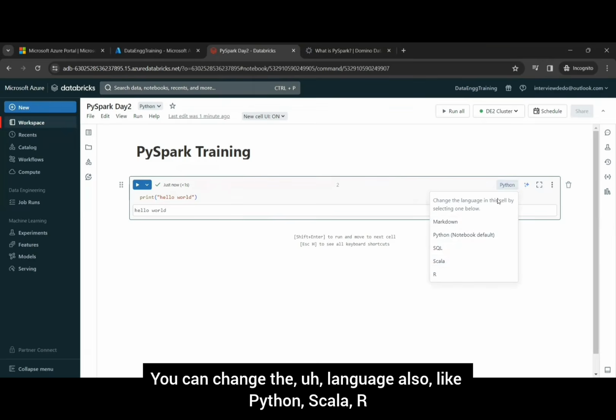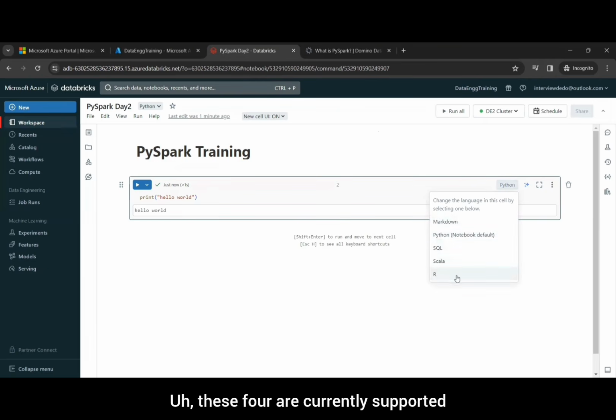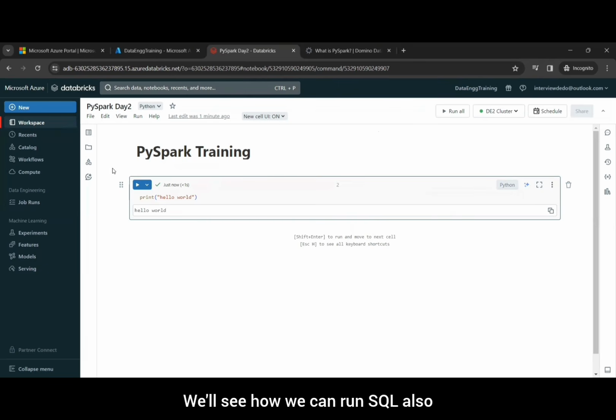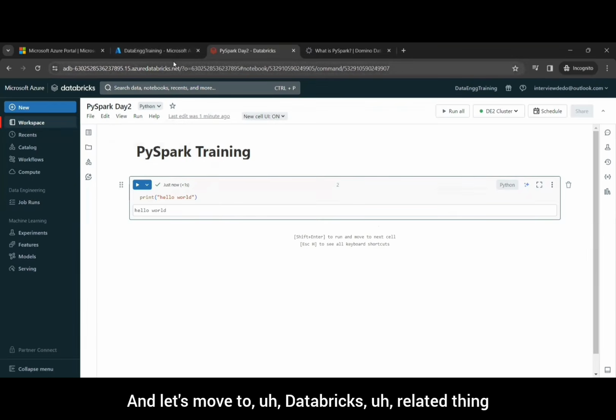Okay, you can change the language also, like Python, Scala, R. These four are currently supported. Java is not showing here. I'm not sure about it, but yeah, Java was earlier supported, so might be it's supported. I'm not sure, but this training platform is based on Python and PySpark only. Okay, we'll see how we can run SQL also. That's not a problem.